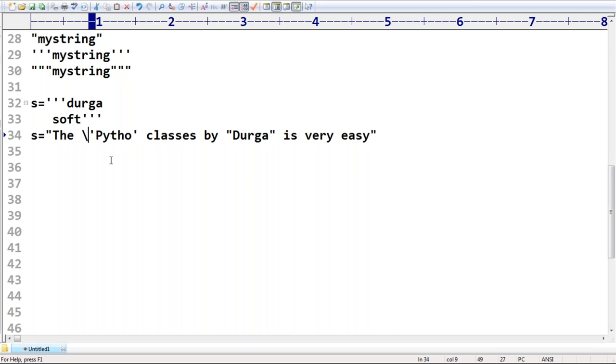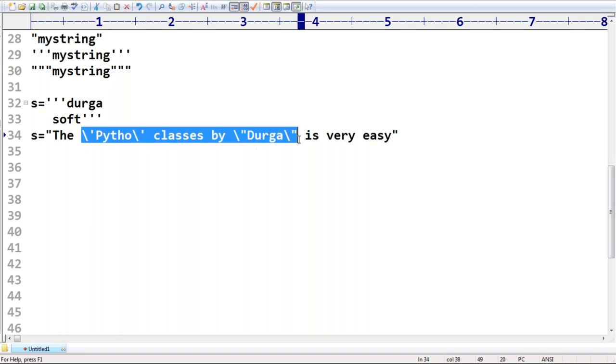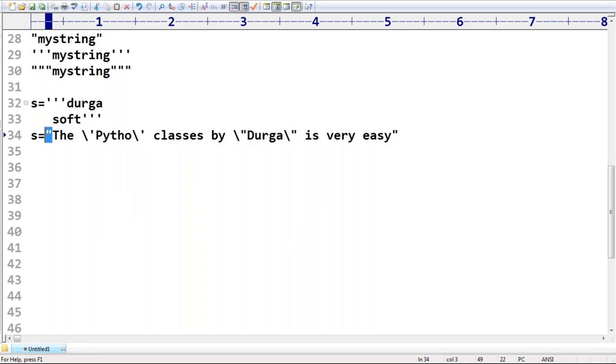People who come from other languages can understand backslash single quote: the single quote is considered as a symbol only. But every time I use a backslash, how many times do I need to use it? Instead of taking so many backslashes, better to go for triple quotes.